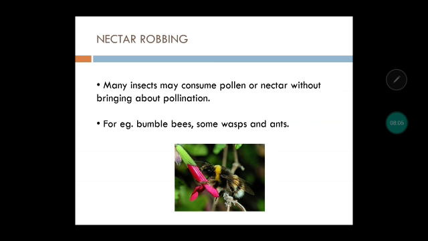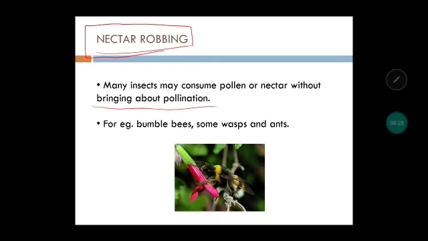Next, an interesting topic is nectar robbing. Now, what is nectar robbing? Can you guess? See, the floral reward is nectar. Okay, so just imagine a situation in which some insect or bee is taking the nectar, but it is not bringing about pollination. So that can be termed as nectar robbing, means it is robbing or taking away the nectar, but it is not carrying out pollination.